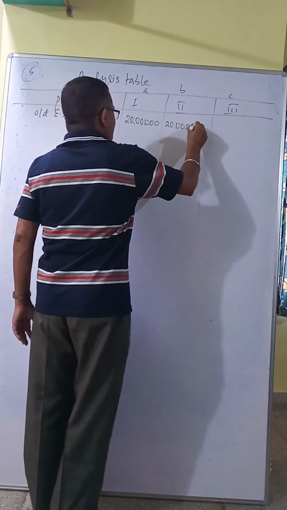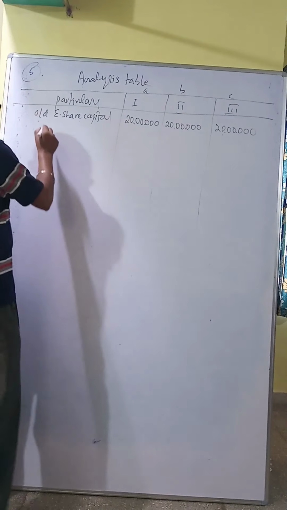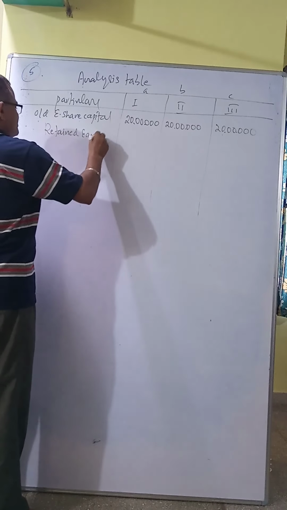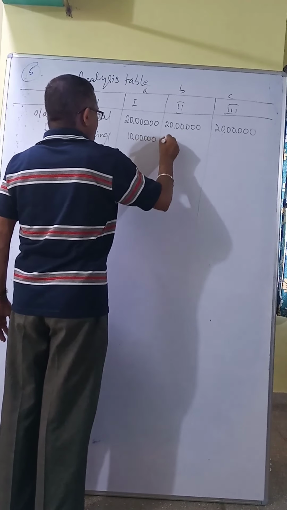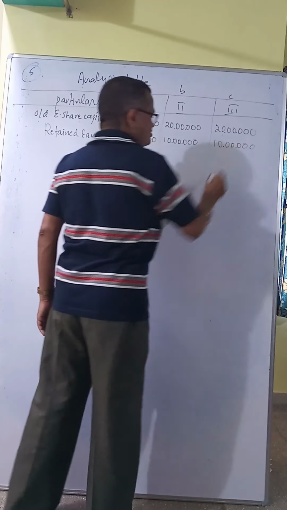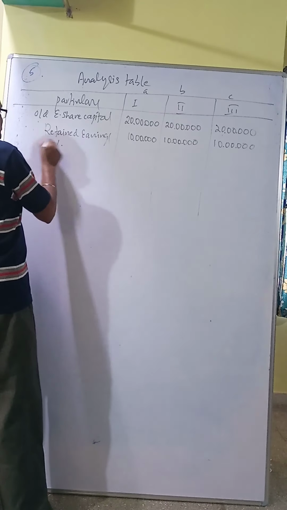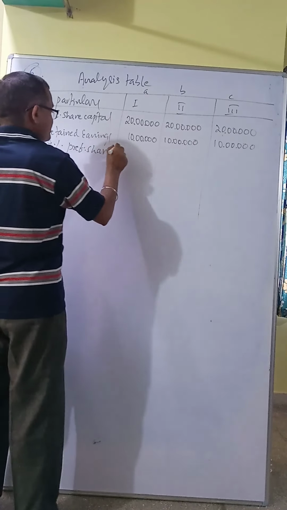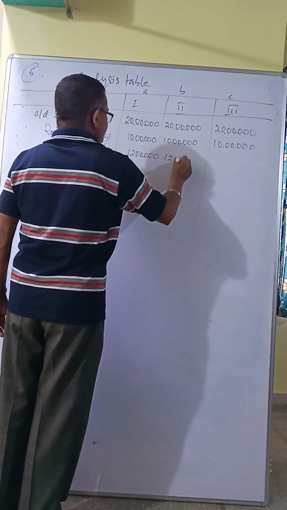Okay, calculate as usual. Next, retained earnings. Have to show capital structure. Retained earnings also same, old, 10 lakhs. It will take a little time to prepare this, showing the capital structure. Then 9% preference share capital, these are old, 12 lakh. You have to calculate the preference dividend for each financial plan.